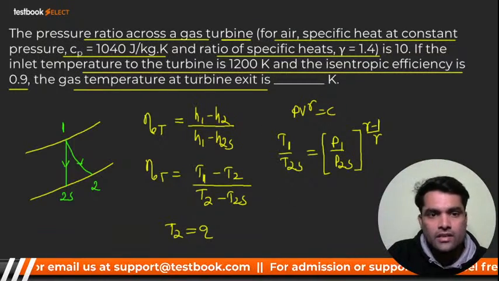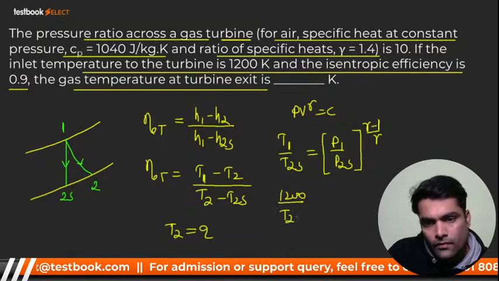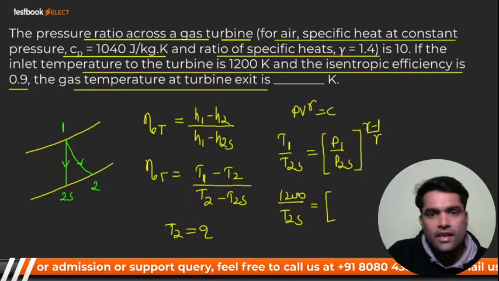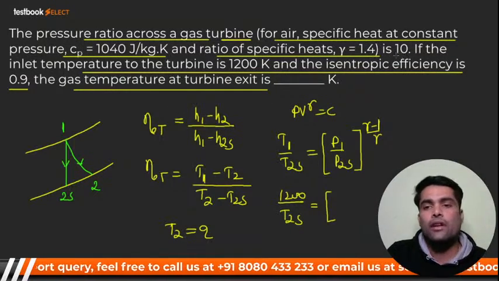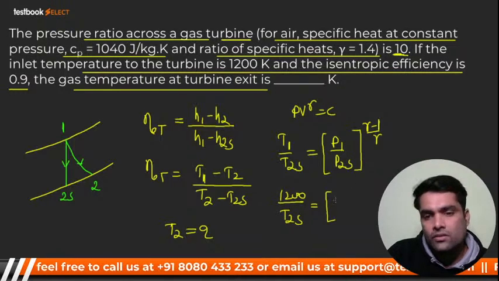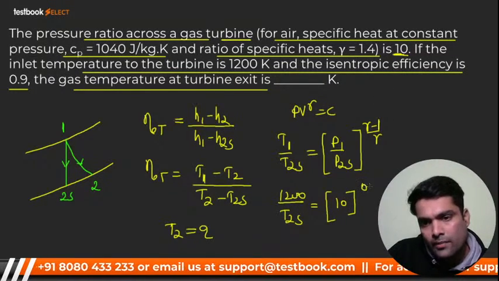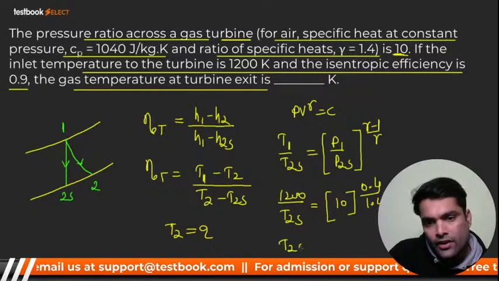T1 is given, that is 1200. P1 by P2s is given; the pressure ratio across the gas turbine is already given, that is 10. So I can put the value 10, and gamma is 1.4, so I'll get 0.4 divided by 1.4. From here I'll get T2s.